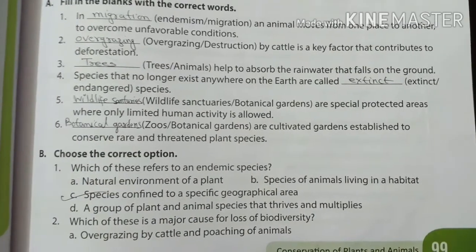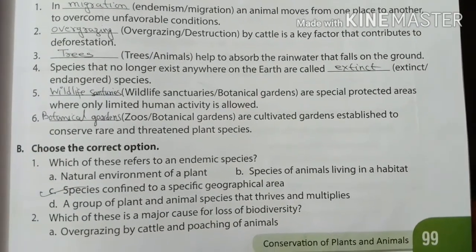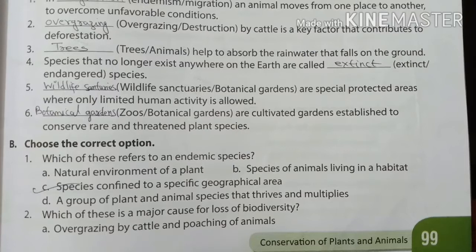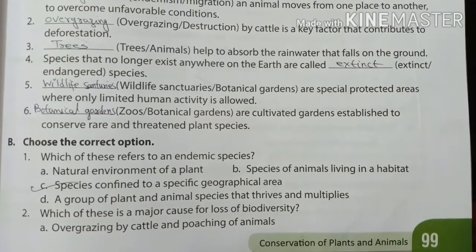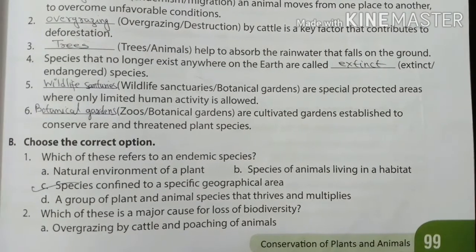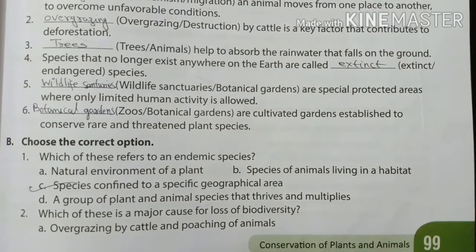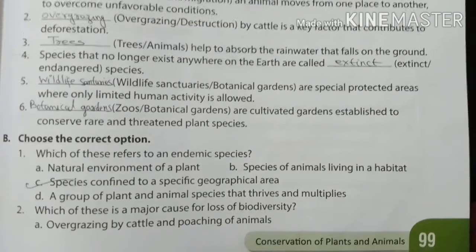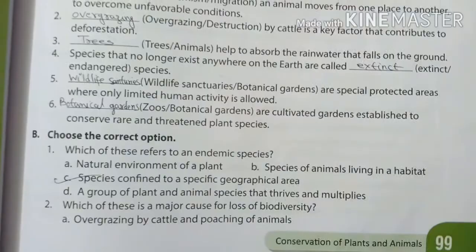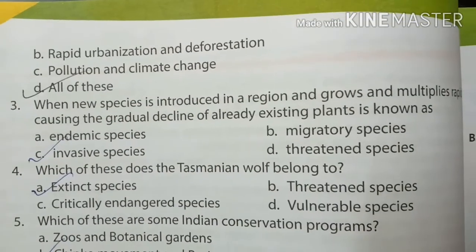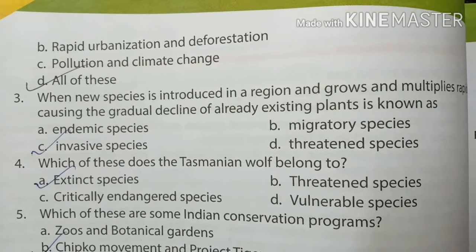Okay, after that, choose the correct option. Which of these refers to an endemic species, that is, a species confined to a specific geographical area? Number 2, which of these is a major cause of loss of biodiversity? The answer is all of these.